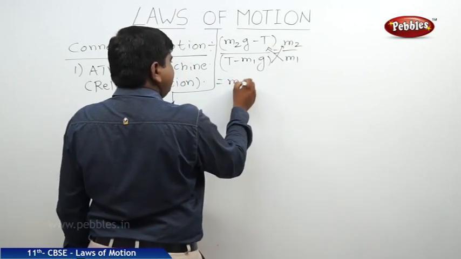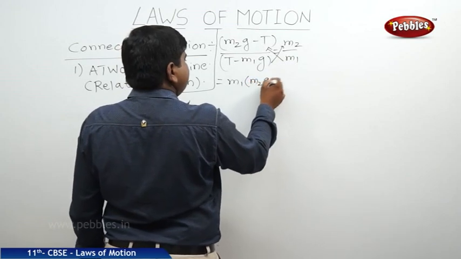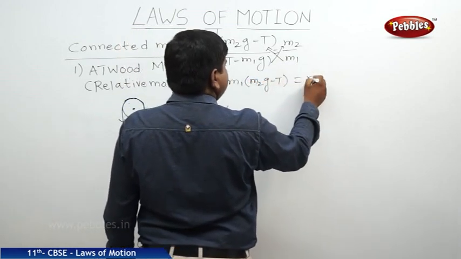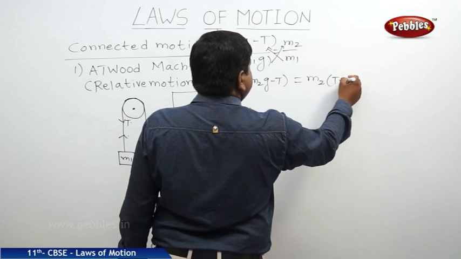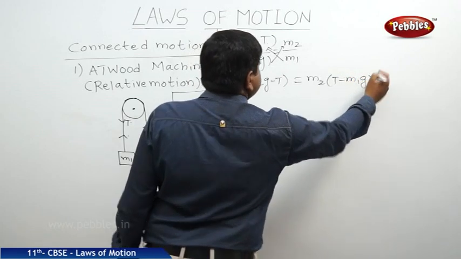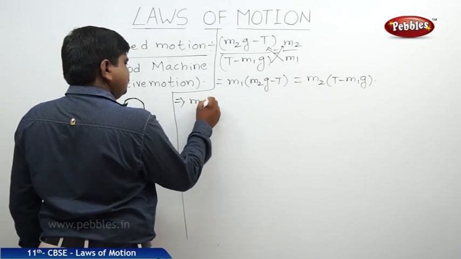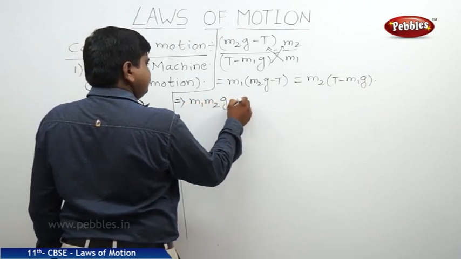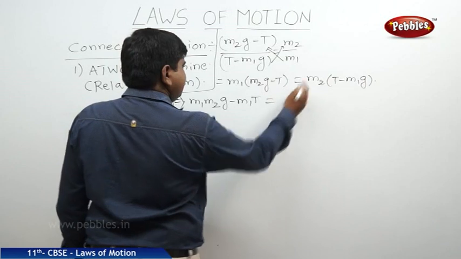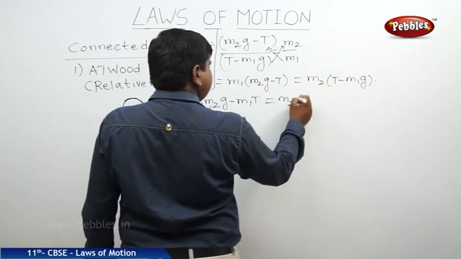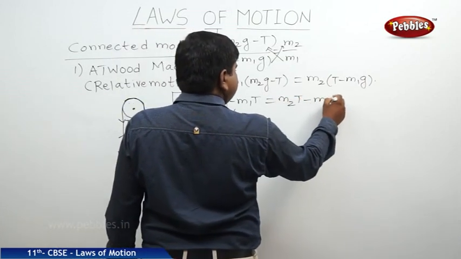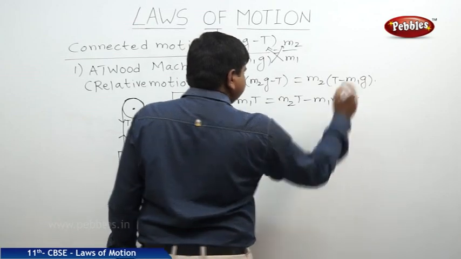M1 into M2G minus T is equal to M2 into T minus M1G. Therefore, M1M2G minus M1T is equal to M2T minus M1M2G.